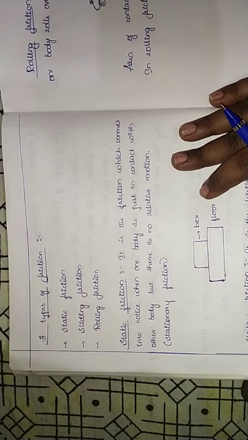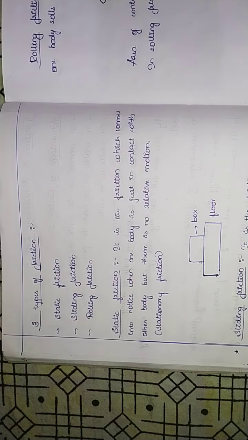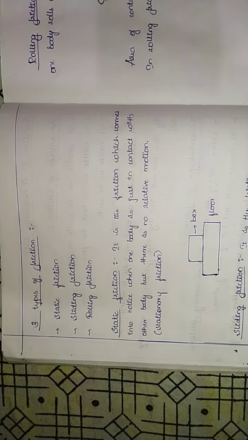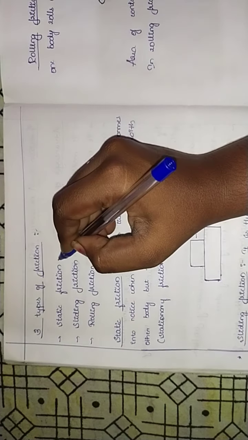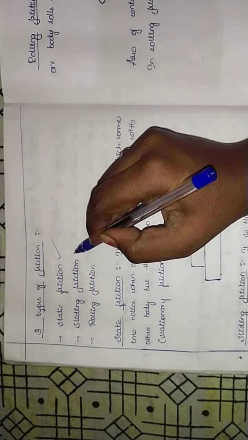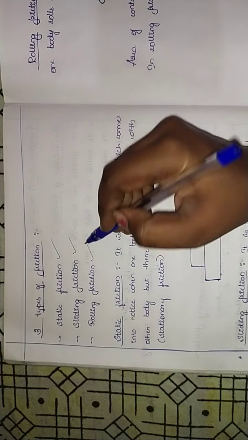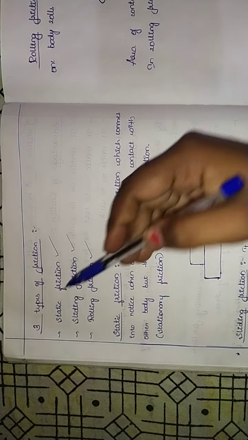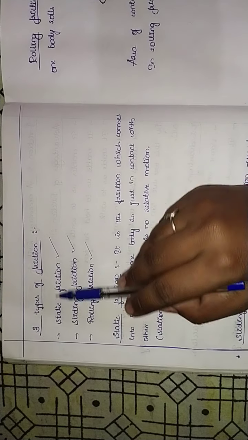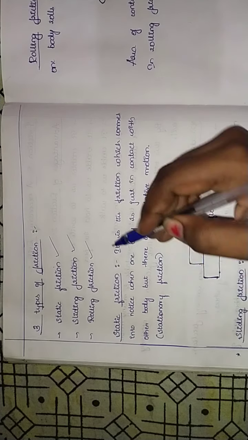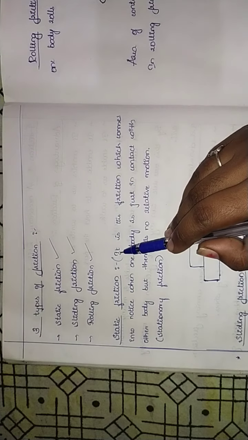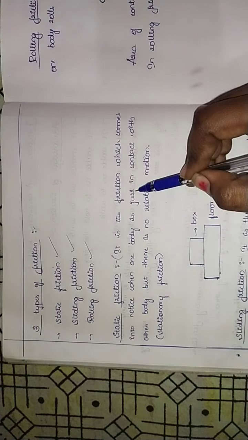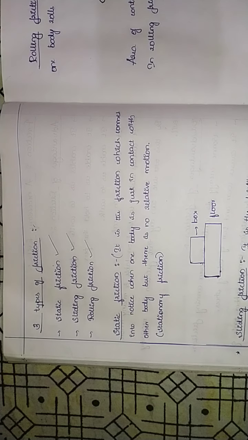So now let us study the three types of friction. The first one is static friction, then we have sliding friction, then we have rolling friction. Static friction, the definition states like this: it is the friction which comes into notice when one body is just in contact with another body, but there is no relative motion.